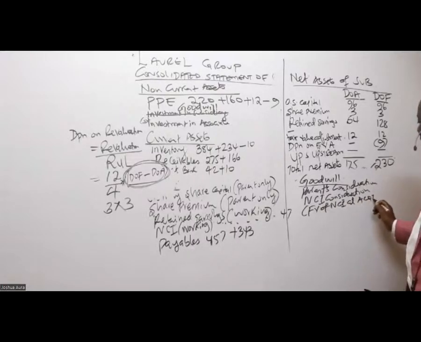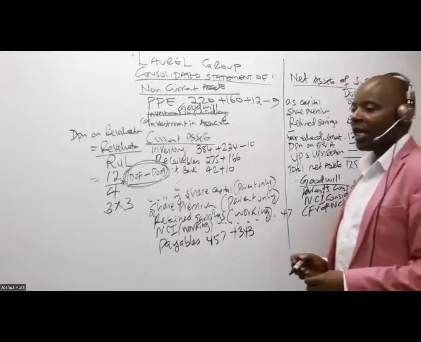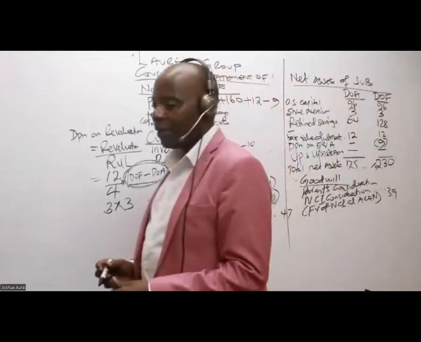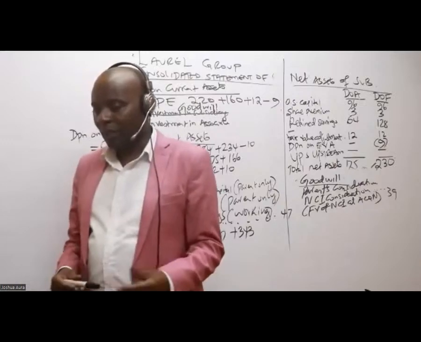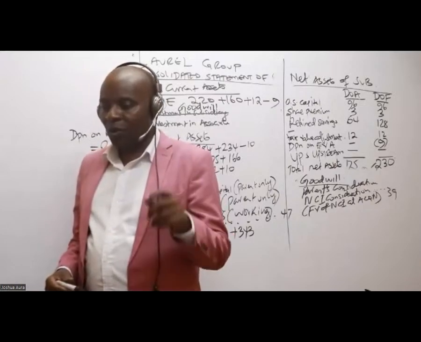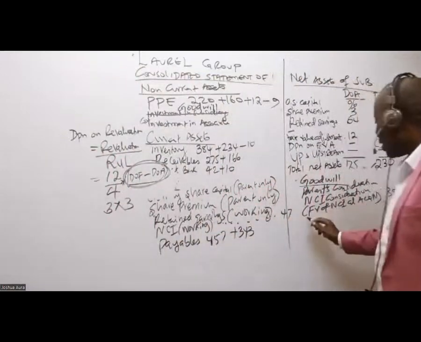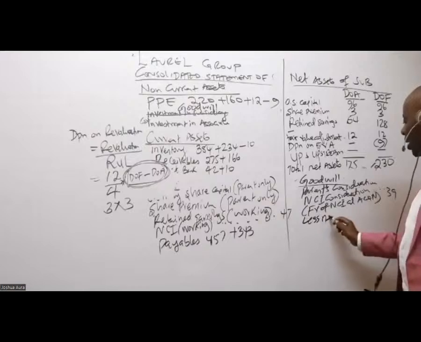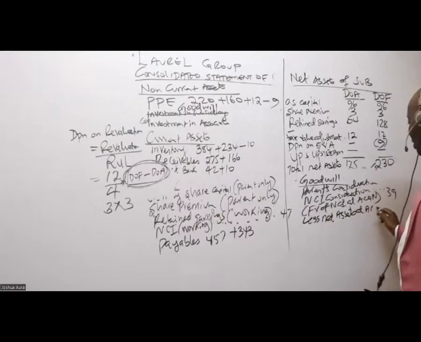NCI consideration is the same as the fair value of NCI at acquisition. The question that this young girl was asking there, which is 39. Do you remember that figure of 39? 39, which was the fair value of NCI at acquisition. And then we come under less net assets at acquisition.